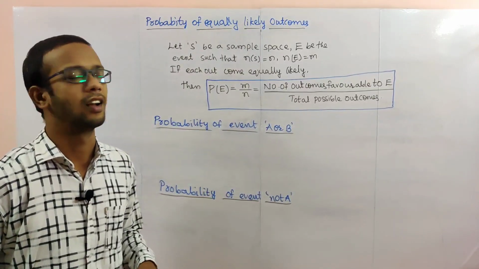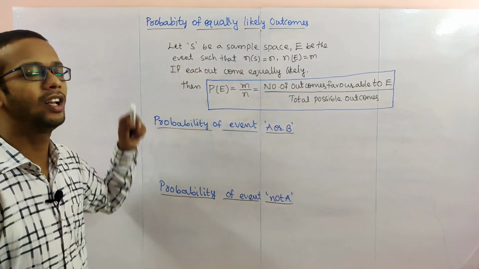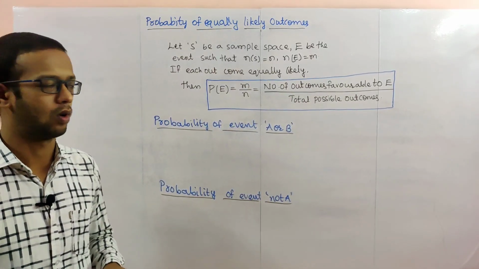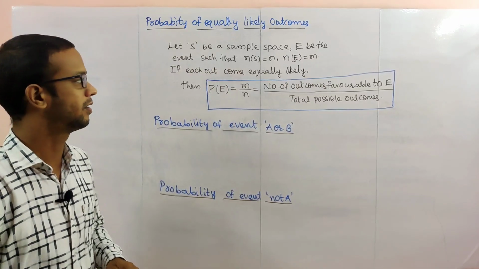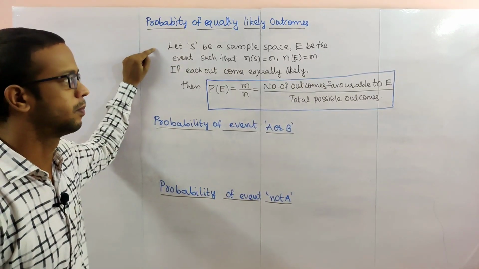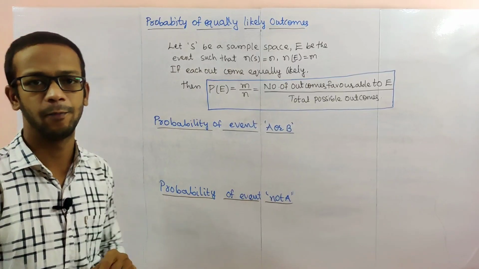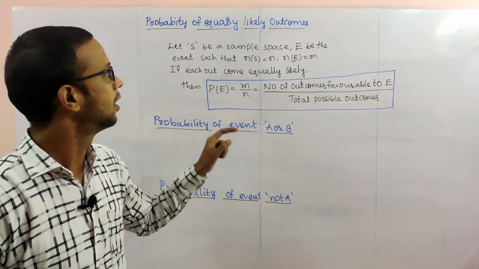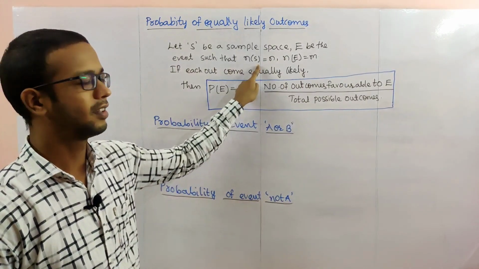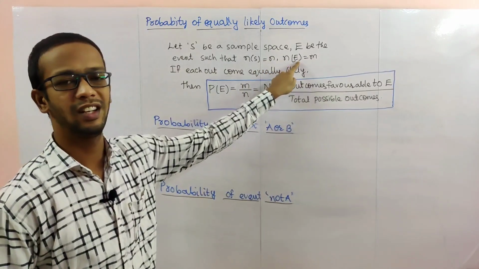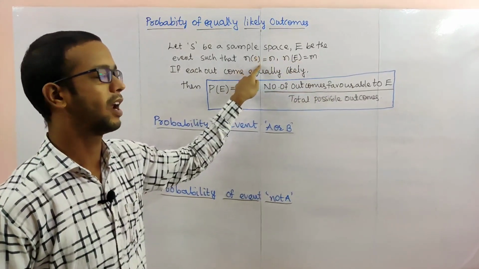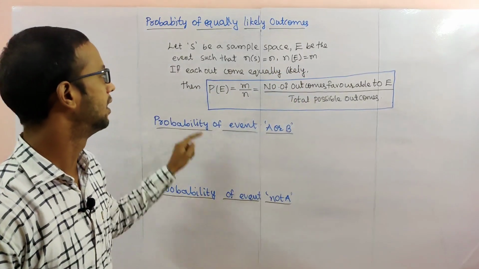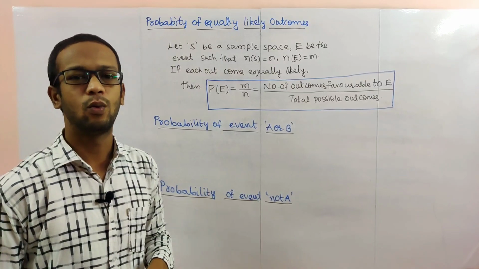Next, the main concept: probability of equally likely outcomes. Let S be a sample space and E be the event. The number of elements in S is n, and the number of elements in E is m. Each outcome is equally likely.